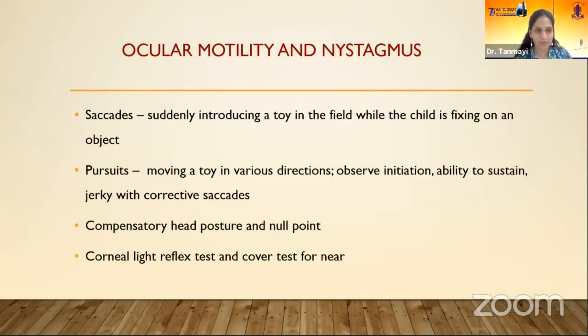So saccades and pursuits are important because if they are hampered, we have to modify the reading material of the child in such a way that it is properly falling in his visual field and he is able to read in spite of his saccades and pursuit problem. Look for any compensatory head posture, null point, and assess for squint by the corneal light reflex and cover test. Correction of squint and nystagmus will considerably help in the visual development and overall development.